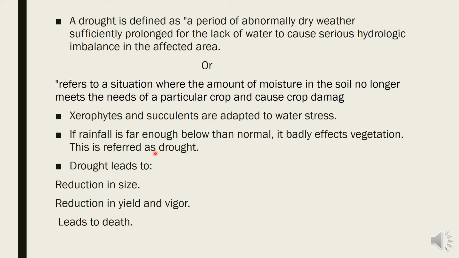You can follow any of them. Drought leads to reduction in the size of the plant, reduction in the size of the leaf, reduction in the yield and the vigor. Vigor means production of the crop or the plants, and it may lead to the death of the plant if it is not controlled initially.